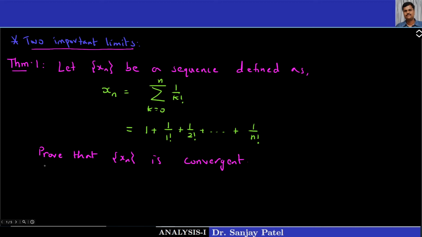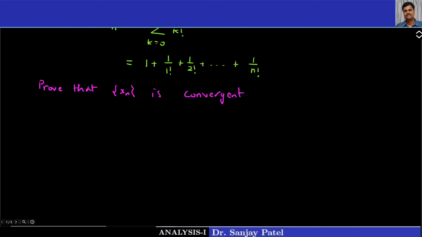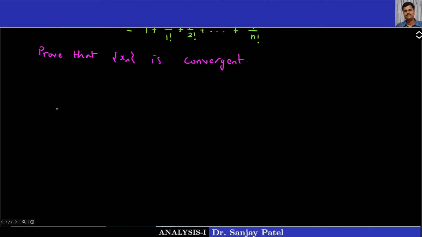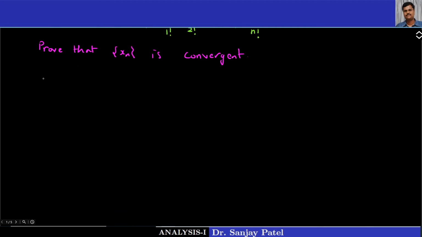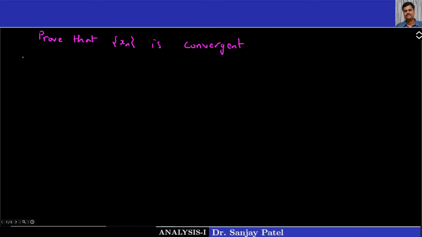You know, there are different methods of proving a sequence is convergent. What I am going to do here is I will be proving the sequence is bounded and it is monotonic. And we know that every monotonic bounded sequence is always convergent.